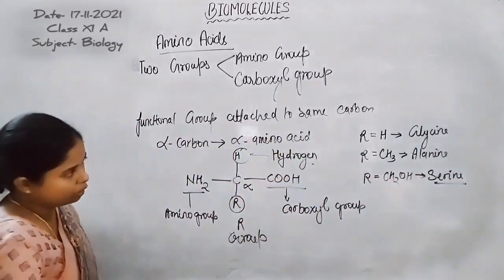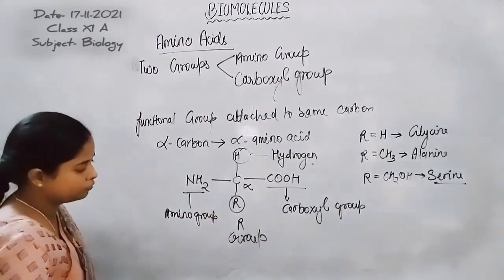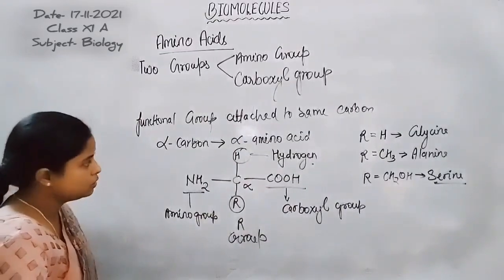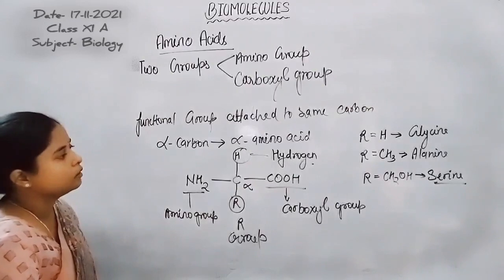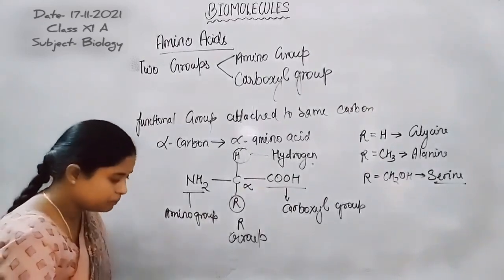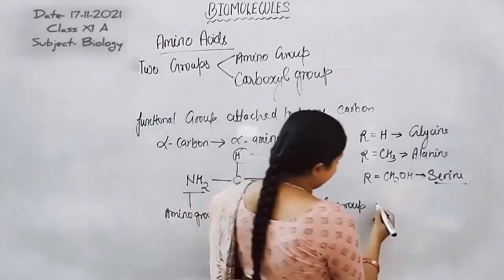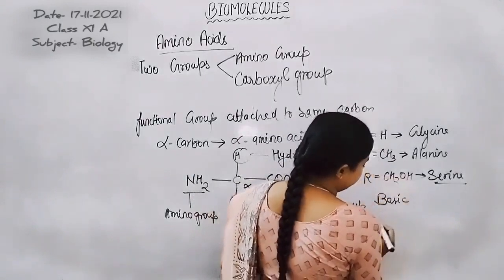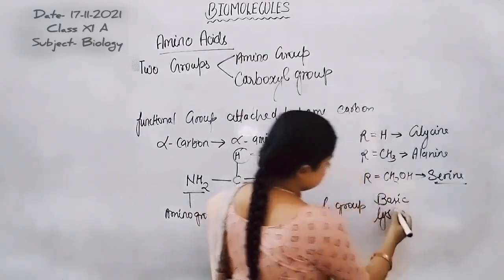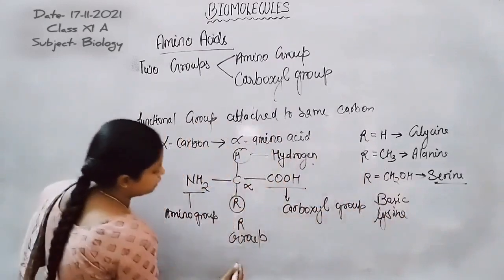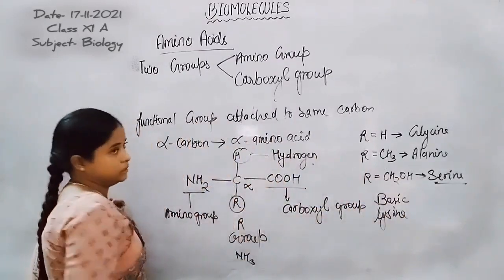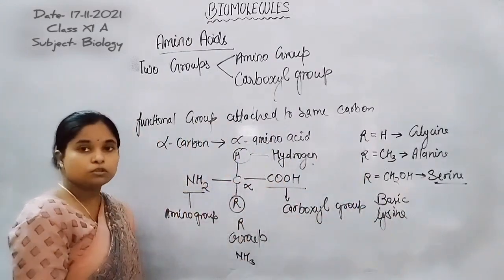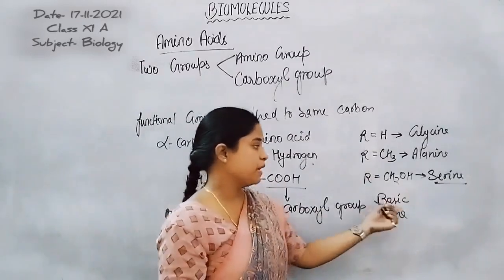So here is the overall picture of the types of amino acid on the basis of the R group, because the R group varies in different amino acids. On the basis of the type of R group, the amino acid may be basic. If in the R chain NH3 or NH2 is present, that means the amino group is present in the R group, so that type of amino acid is known as basic amino acid.